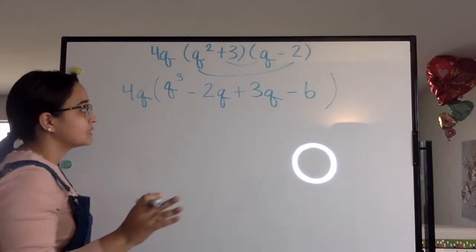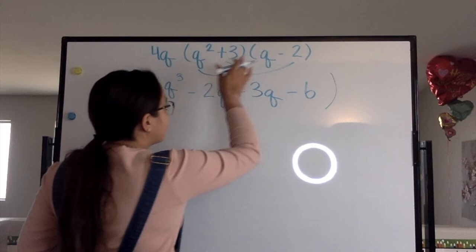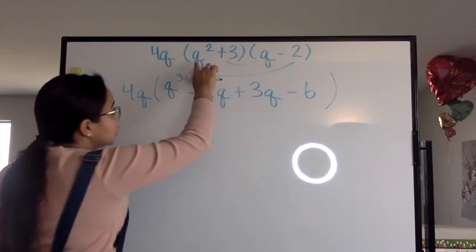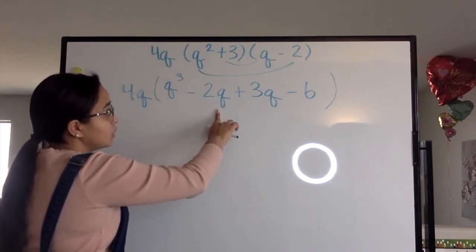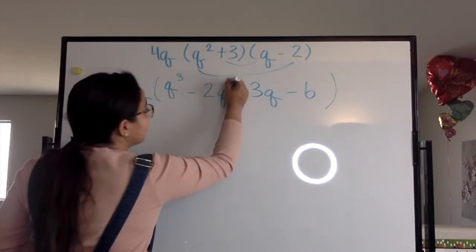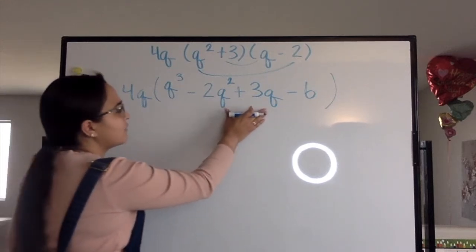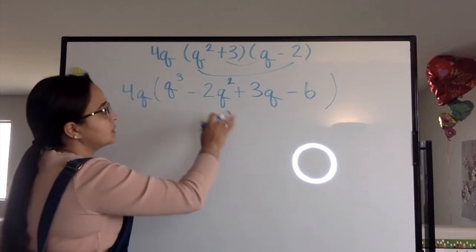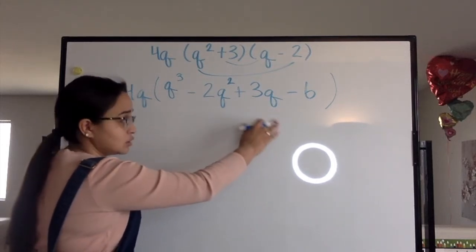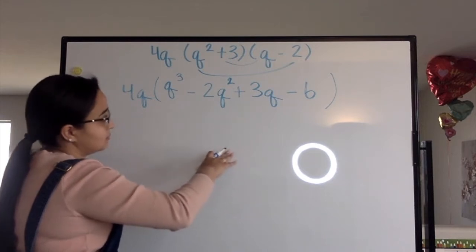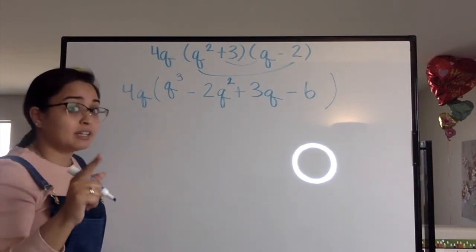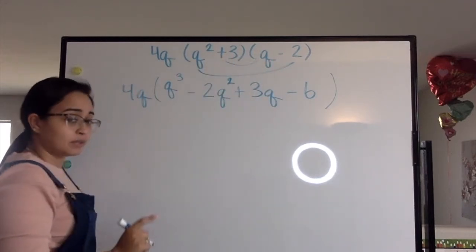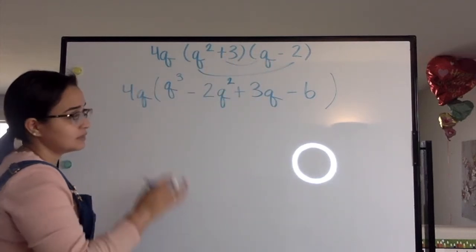Now, what I missed was that when I was multiplying my outer numbers, which was the second step of FOIL, 2 times q, I just put 2q, but it's 2q squared, so that's very important, because otherwise I would have these two as like terms and then would have to combine them, but since they're not like terms because this is q squared and this is just q, I don't have to combine them. So it's very important to be mindful of your problems and what you are multiplying, okay? Now that I caught that,